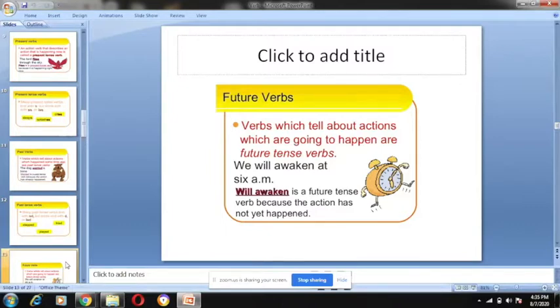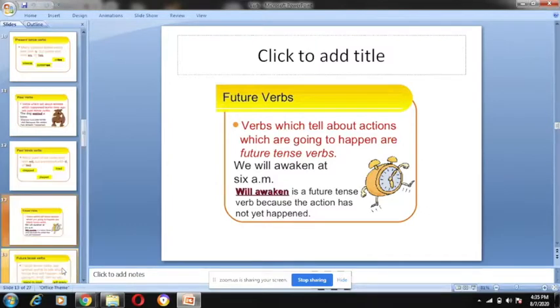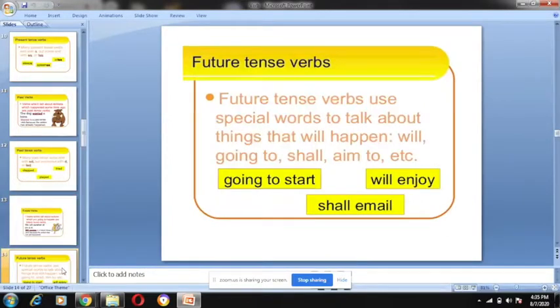We will awaken at 6 a.m. So will awaken is a future tense verb because the action has not yet happened. It will happen tomorrow at 6 a.m. So we will be saying that we will awaken at 6 a.m. So 6 a.m. is tomorrow. We are talking about tomorrow, future. So this is a future verb. Is it clear?